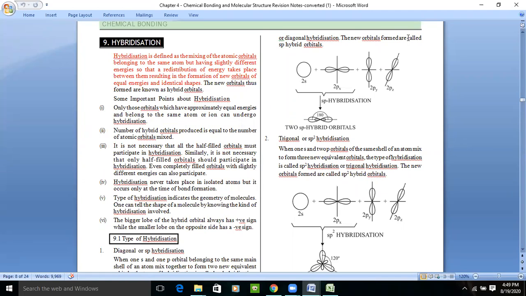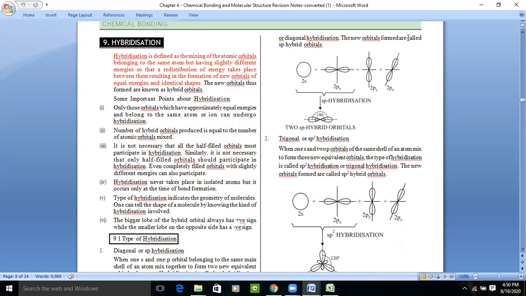Whenever atomic orbitals with nearly the same energy intermix, a redistribution of energy takes place and leads to the formation of new orbitals. What are the new orbitals formed after mixing known as?